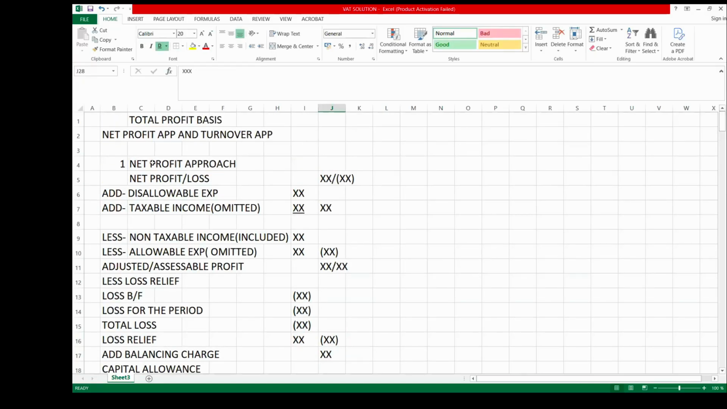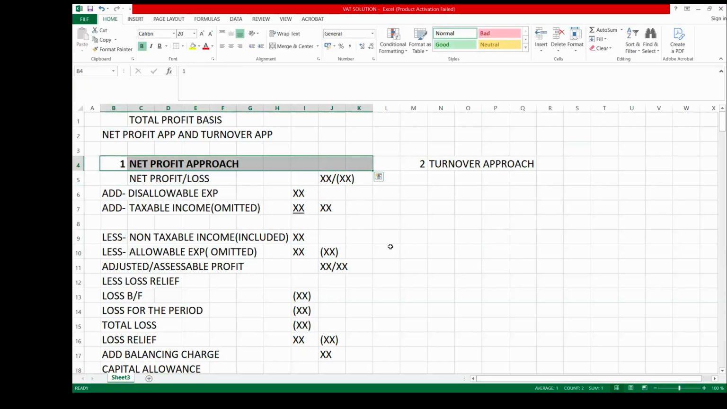We also have, apart from this, the total profit basis. Under the total profit, it can either be the net profit approach or the turnover approach. Instead of the examiner giving you information about the net profit, the examiner will not give you. In that case, where you are not given the net profit, don't go and do accountant for the examiner. Don't go and say you want to look for the net profit by all means. So in that case, you are going to adopt a turnover approach.